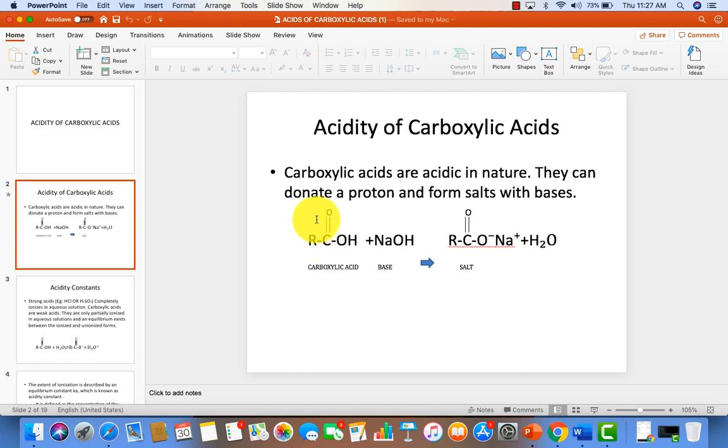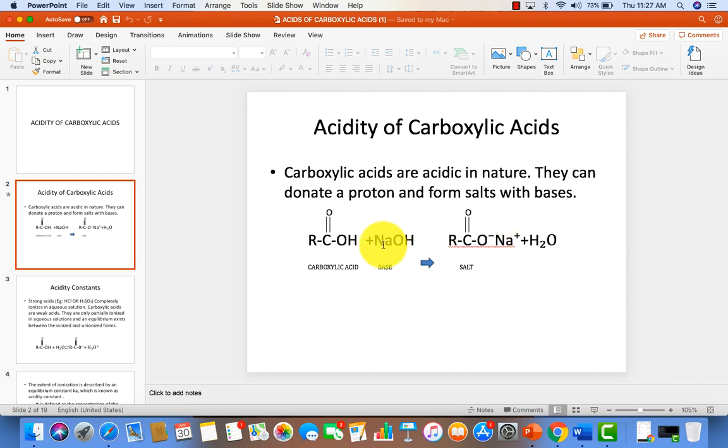So in this carboxylic acid group also, RC double bond O OH, it is donating the proton. So what is the ultimate product here? RC double bond O O minus. That is carboxylate anion is getting formed.